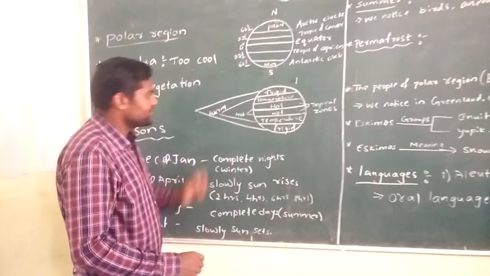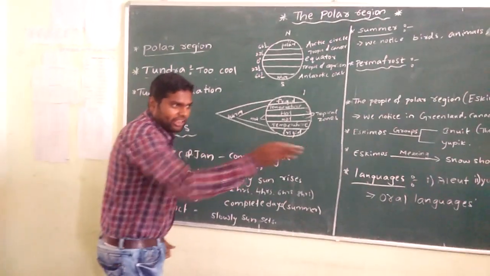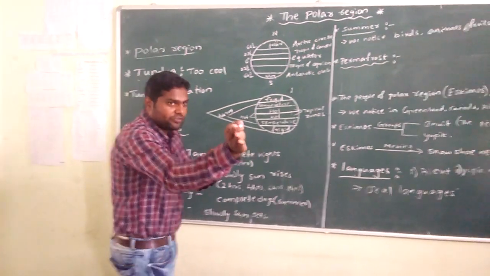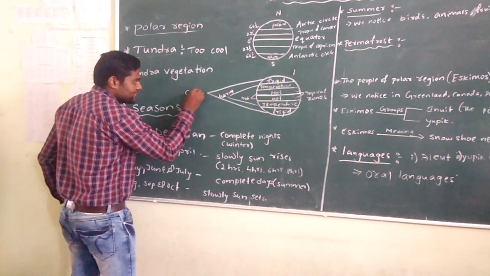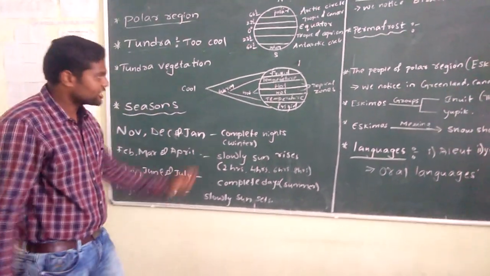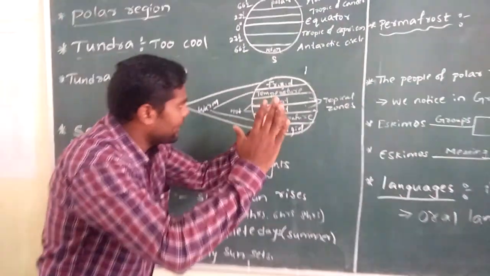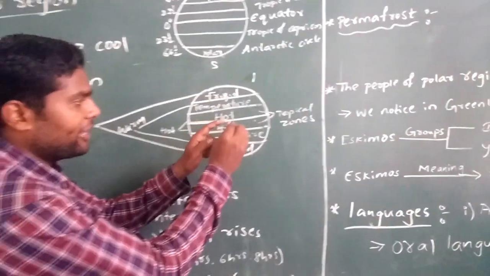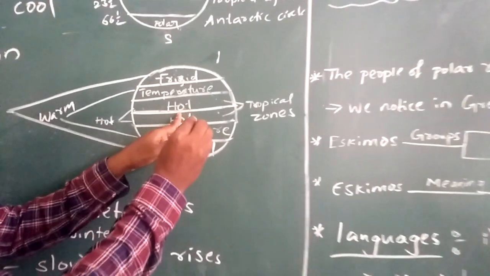So because of that, sun rays get diversified here. They won't fall vertically. They may get diversified. Because of that, it is experiencing cool conditions. Once again, see, sun rays are falling vertically. Suppose this is the sun, the rays are falling vertically on the equator. Because of that, it is experiencing hot conditions.